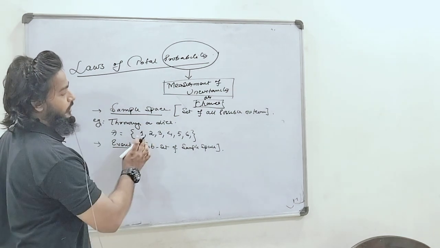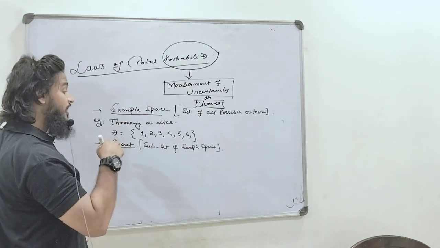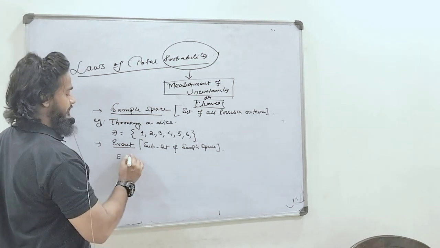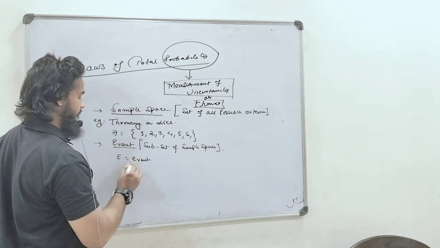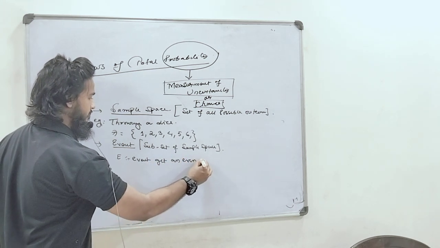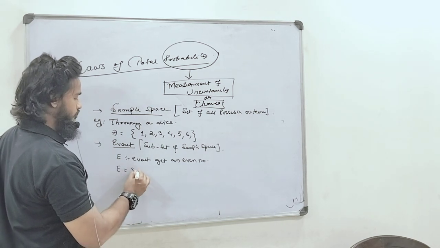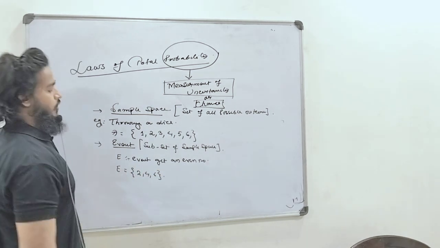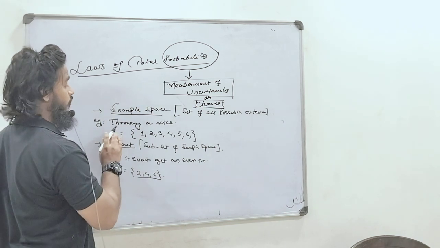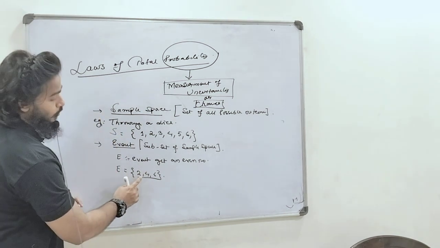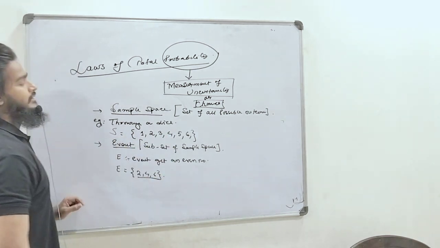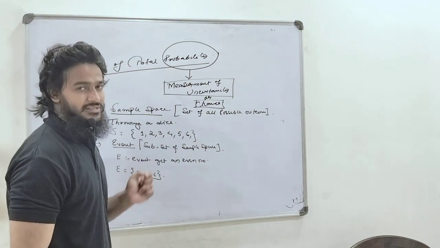Suppose you are throwing a dice, you will get 1, 2, 3, 4, 5, 6. Now there is an event: you will get an even number. Suppose E is the event, get an even number. So E will be {2, 4, 6}. Obviously these are elements which belong to the sample space. Remember, sample space is always denoted by capital S. So 2, 4, 6 belong to the set S. So this is a subset of the sample space. So event is a subset of a sample space.